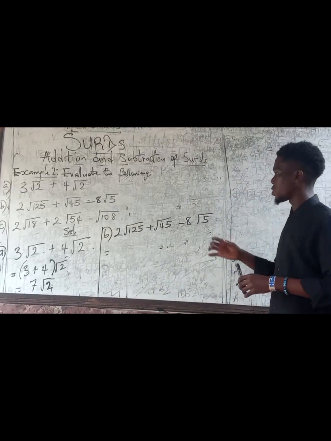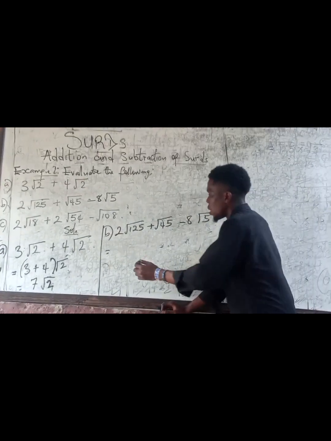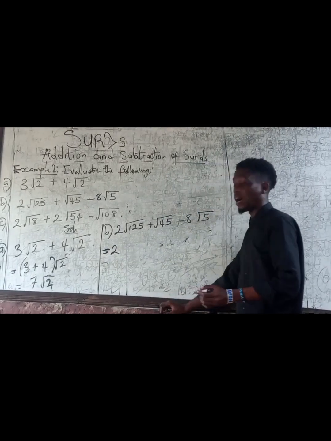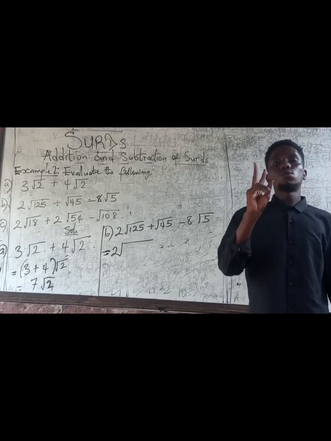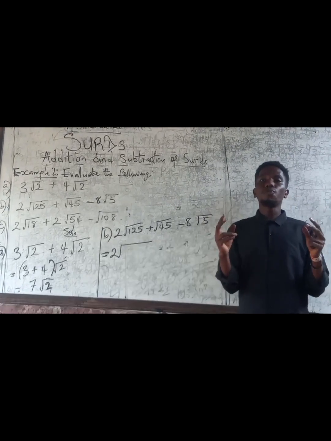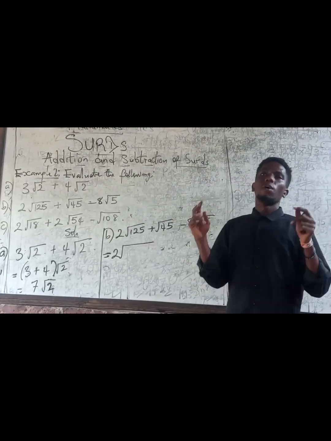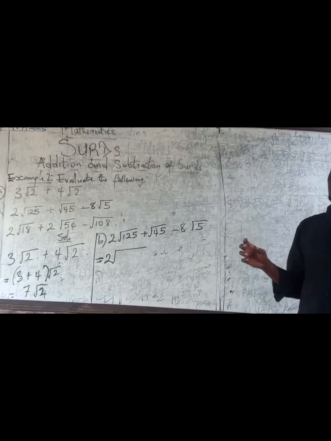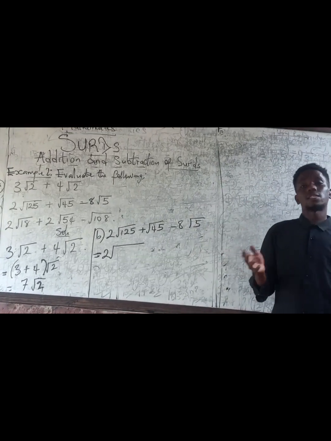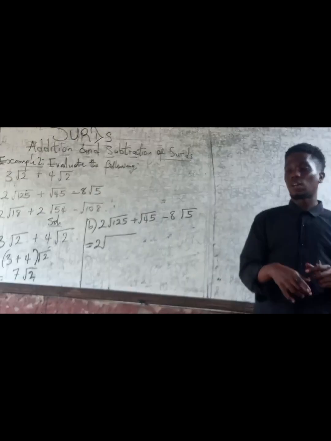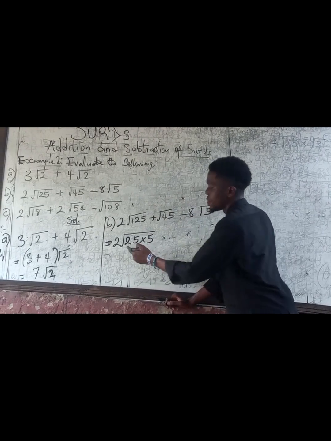So let's simplify these surds together. Remember, we've dealt with simplification of surds. Now I'm going to put down 2. Just like we said, whenever we are simplifying surds, we look for 2 factors, and one of the factors must be a perfect square. Now in 125, what are the 2 factors such that one of them is a perfect square? Take a guess. That will be 25 times 5. You guessed correctly, exactly. So this will be 25 times 5 because 25 is a perfect square.